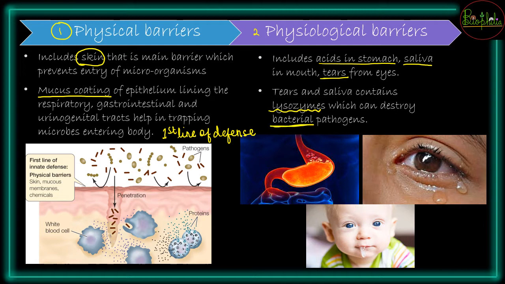Very important, only bacterial pathogens will be destroyed. Whereas with acids in the stomach, since there is a very low pH, as the pH drops, the survivability of the microbes becomes difficult, and for that reason the acids in the stomach also help in controlling microbial activities.